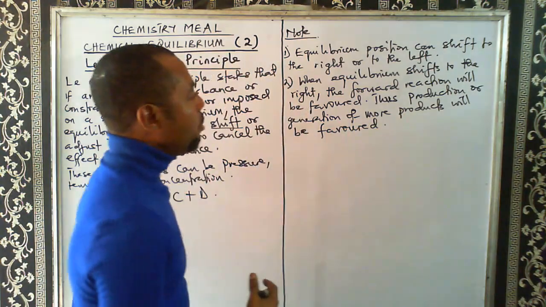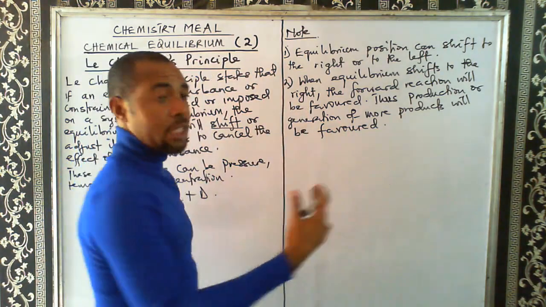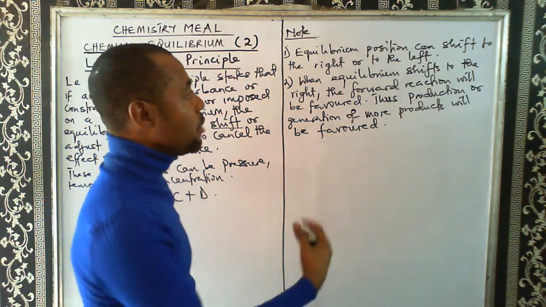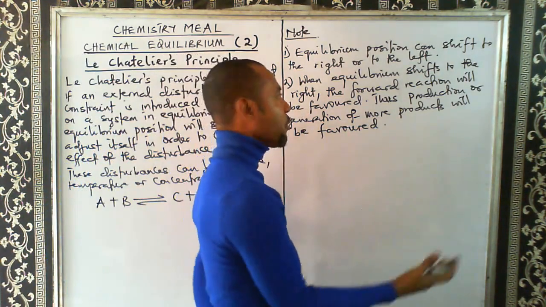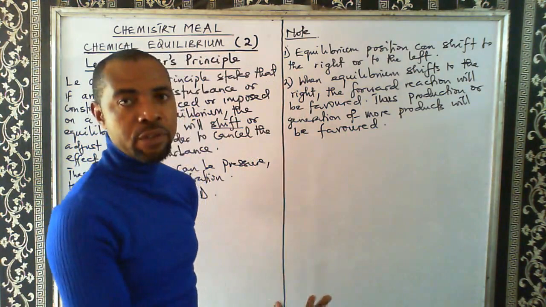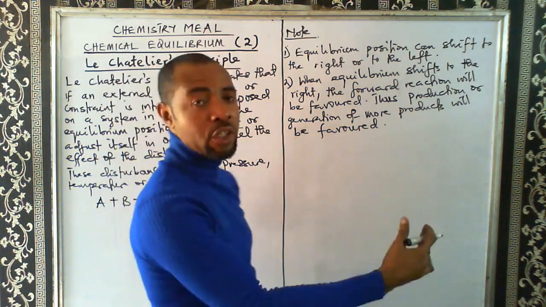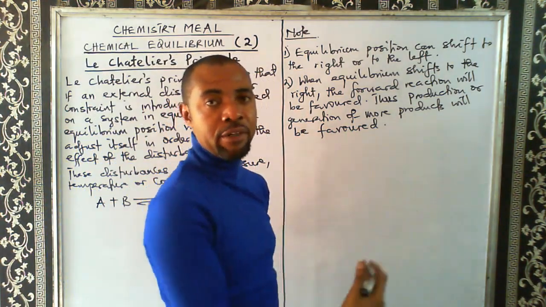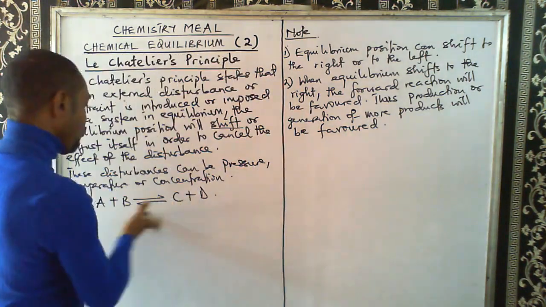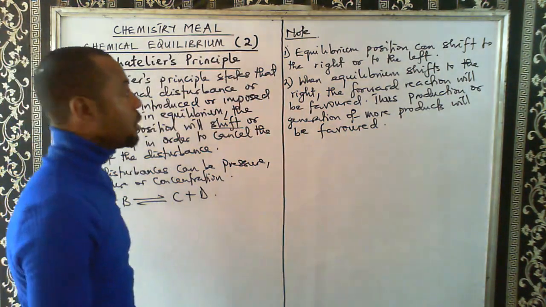So when equilibrium position shifts to the right, it means the forward reaction will be favored. And when the forward reaction is favored, it means more products are generated.